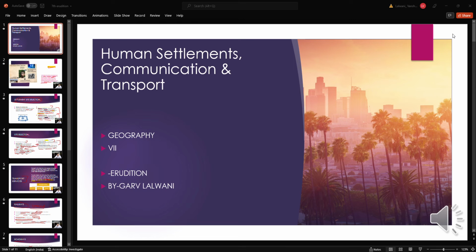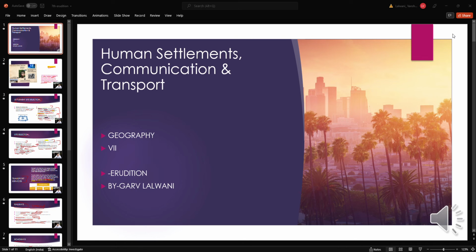Here, a compact settlement is a closely built area of dwellings wherever flat land is available. Where flat land is available, the houses are very close together, stuck to each other. This is known as compact. Scattered are open, spread out, over an extensive area, for example in thick forest regions and hilly tracts.